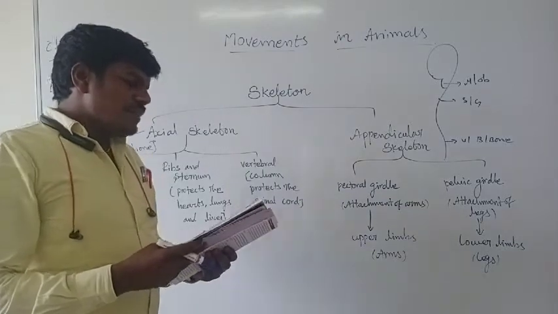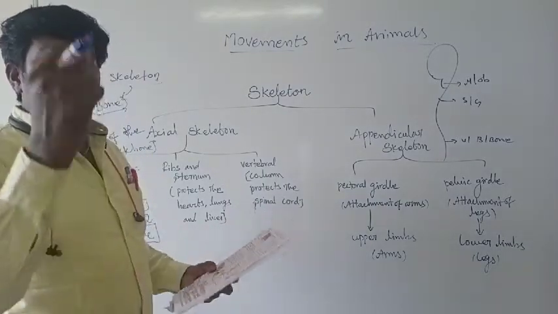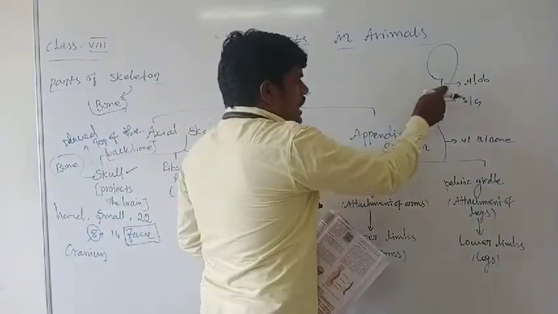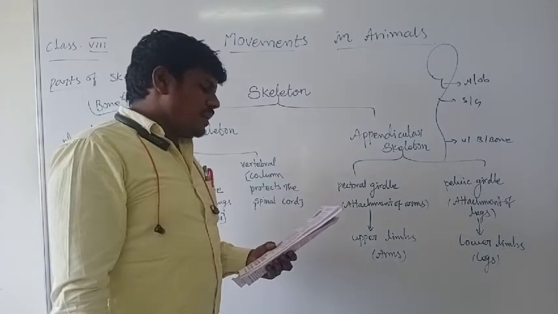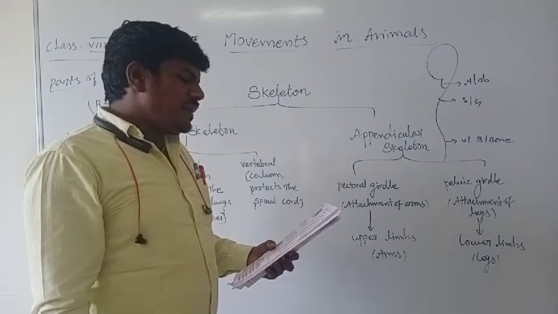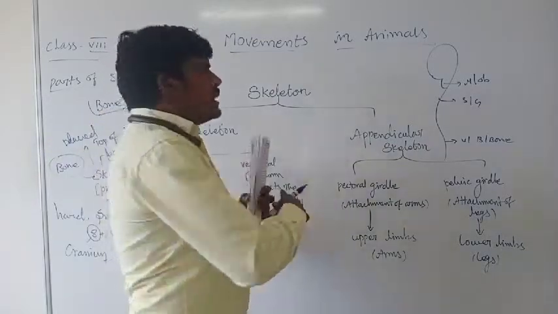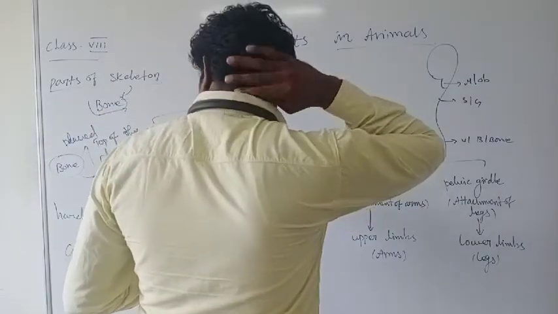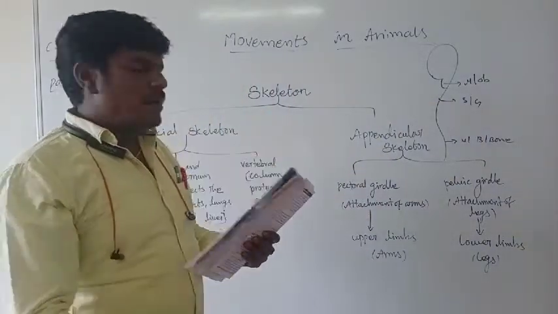And the vertebral column is made up of individual bones called vertebrae. This is an individual bone. It is present in an S shape. The total vertebral column consists of 7 cervical vertebrae. Where is cervical? That's the neck, on the back side. In this neck back side there are 7 cervical bones.